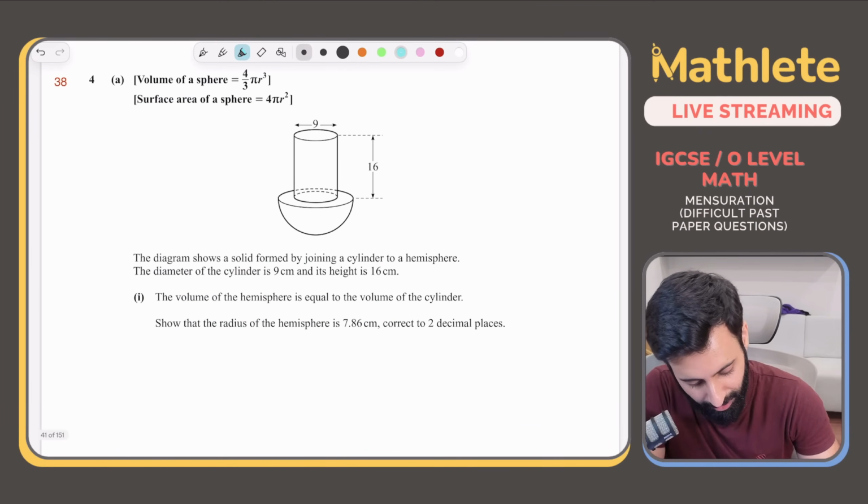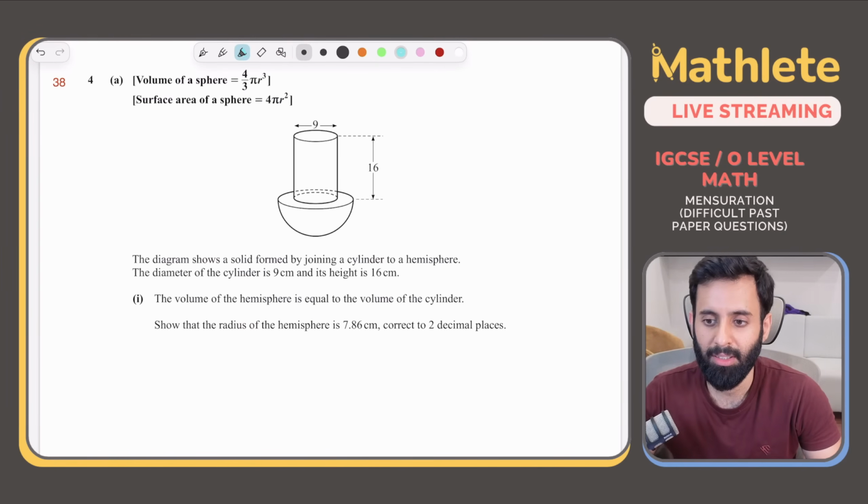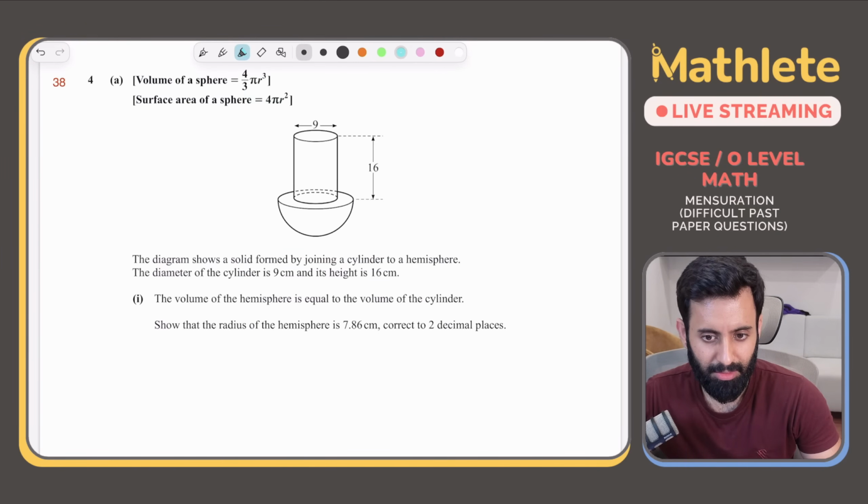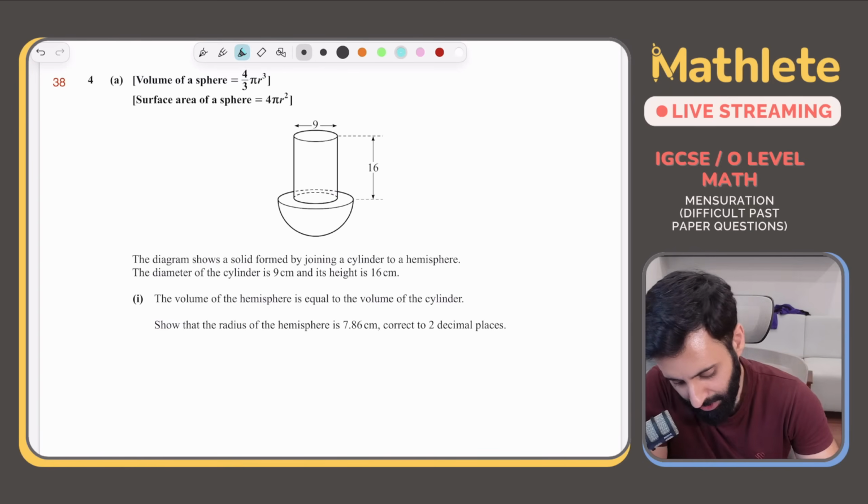Okay. Now, let's solve this question. Let's see what this says. The diagram shows a solid formed by joining a cylinder